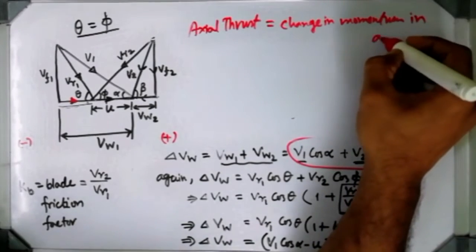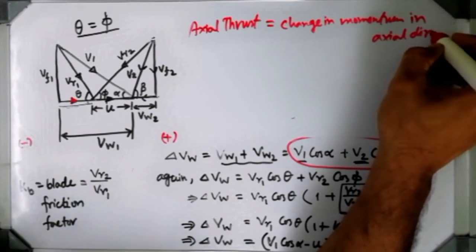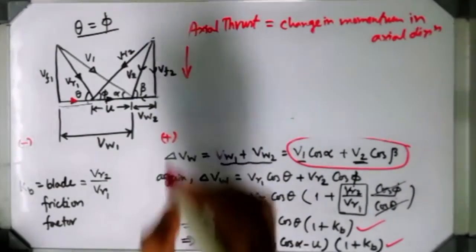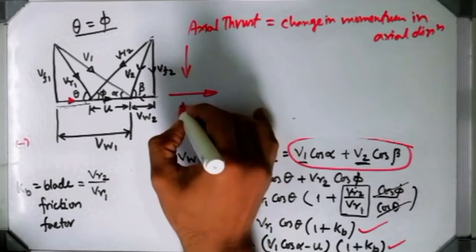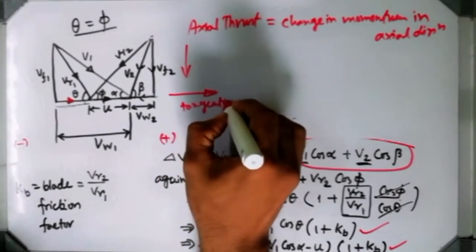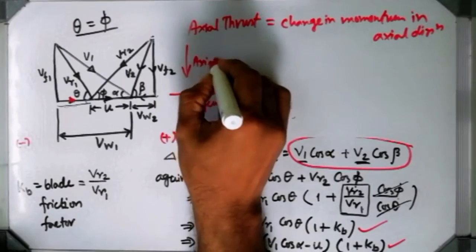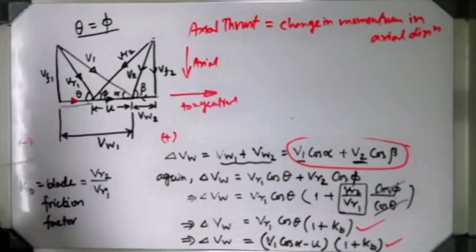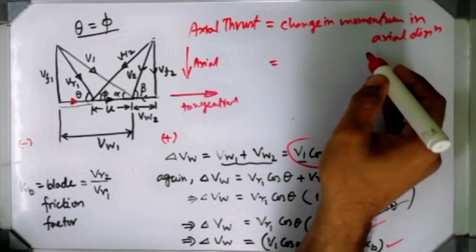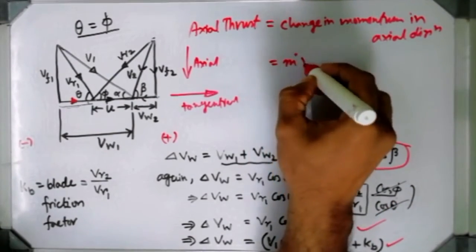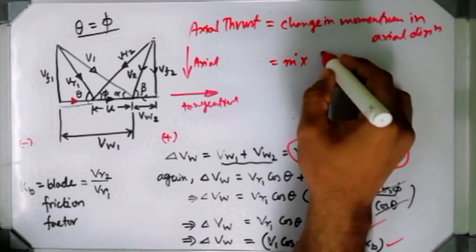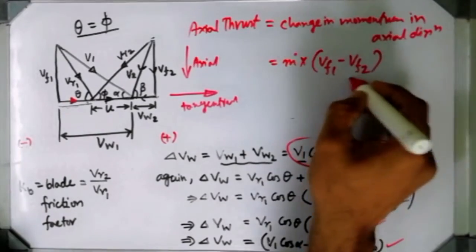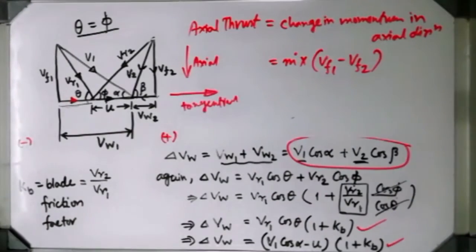is the same thing, change in momentum in axial direction. Axial direction means this is the direction I am talking about, and this is the tangential direction, and this is the axial direction. And in the axial direction this VF velocity is working. So obviously, change in momentum, the mass flow rate will be there, and the velocity drop will be measured in terms of VF1 minus VF2, because that is the velocity component which is responsible for creating the axial thrust.